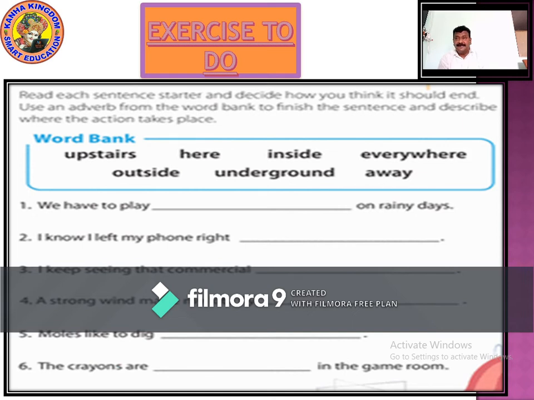So now I have answered it from the word bank. I have taken one answer and answered it with the adverbs. We have to play inside in rainy days. I know I left my phone right here. I keep seeing the commercial everywhere. A strong wind made my kite fly away. Moles like to dig underground. The crayons are upstairs in the game room. So now write it down.